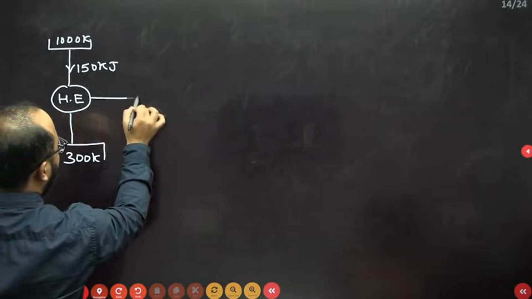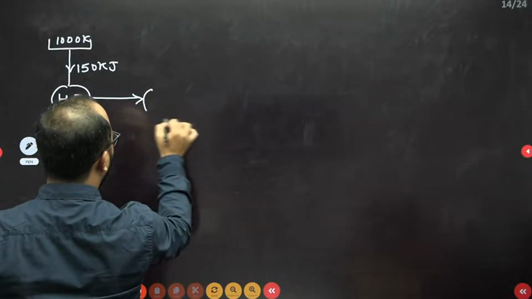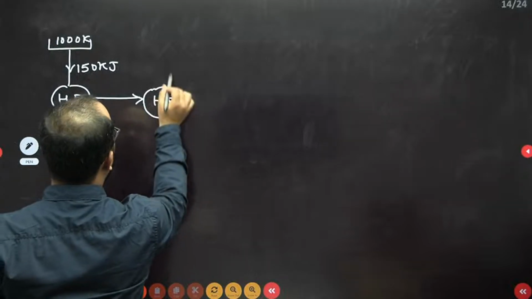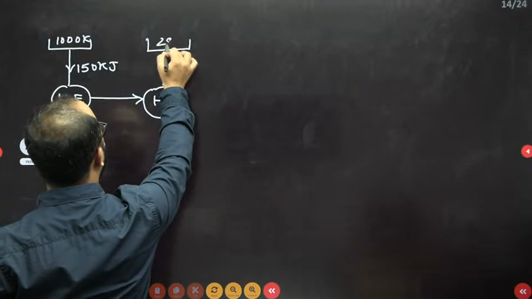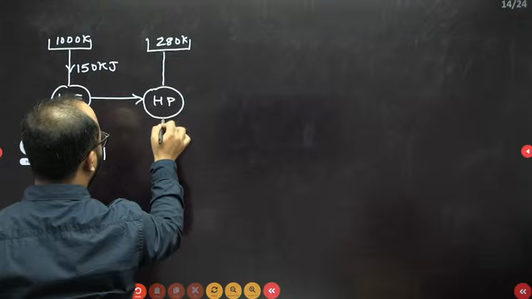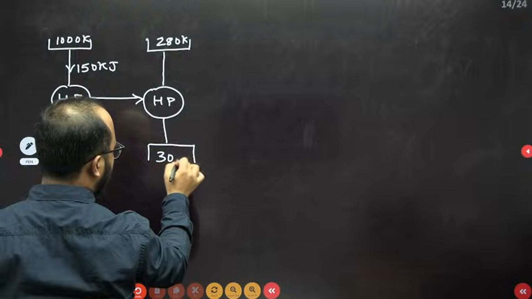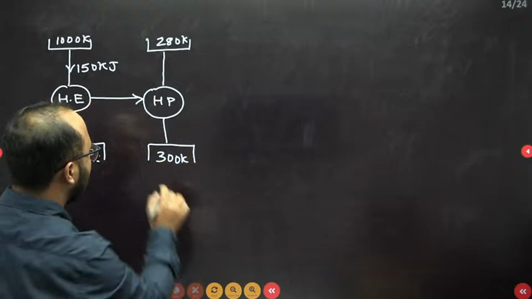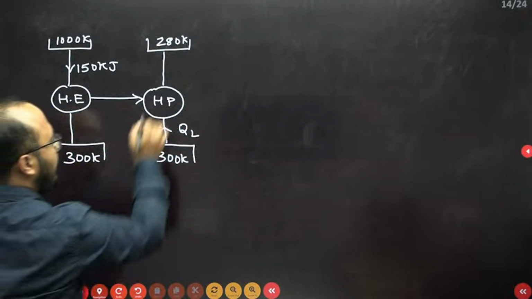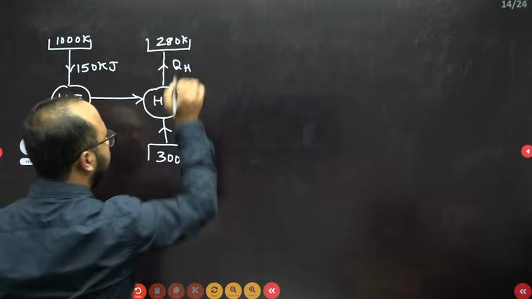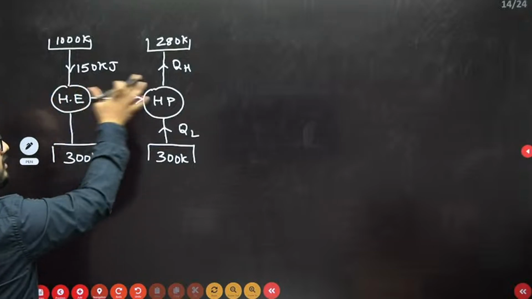Now whatever work we are getting from the heat engine has been transferred to the heat pump. Correct. And the temperature they have mentioned is 280 Kelvin. Here the temperature is again 300 Kelvin. Now the heat pump is there, so it will extract some heat, and then finally it will transfer it here. Are you getting the point? Simple. So work has been transferred from the heat engine to the heat pump.